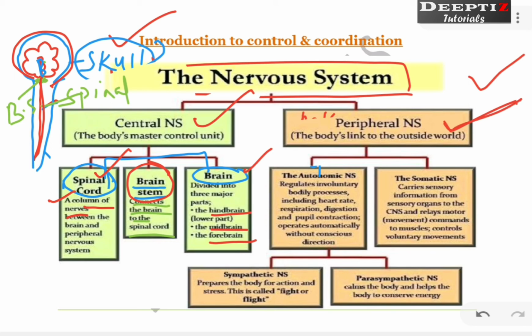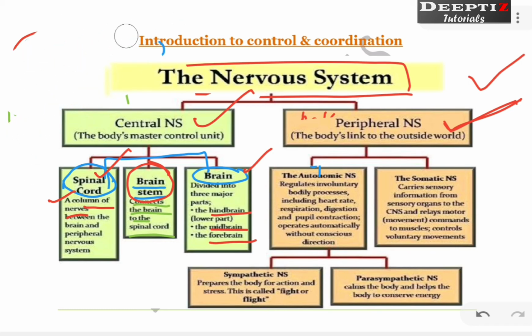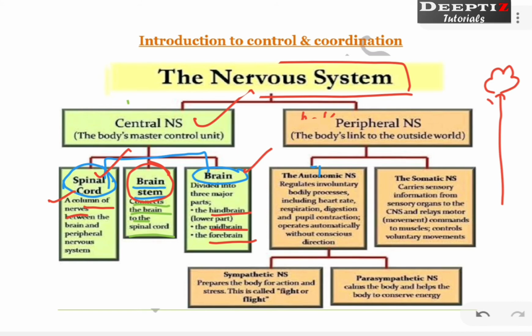What is the peripheral nervous system? Let me make a rough diagram. I don't know how much you are going to get from this diagram, it is just a rough diagram. As I told you, this is the brain followed by the spinal cord. Here is going to be the skull and this is going to be the backbone or vertebral column.